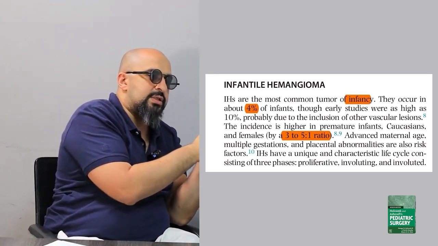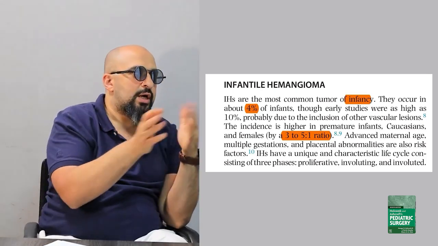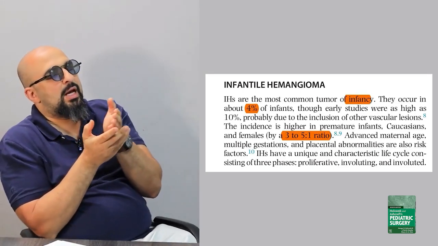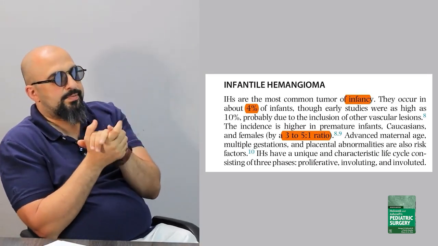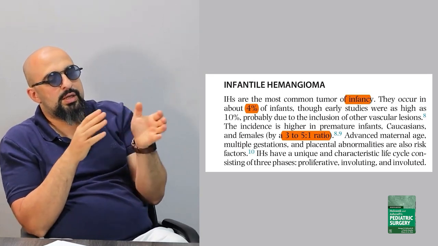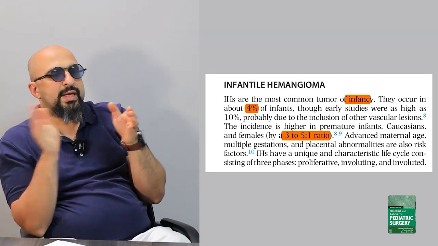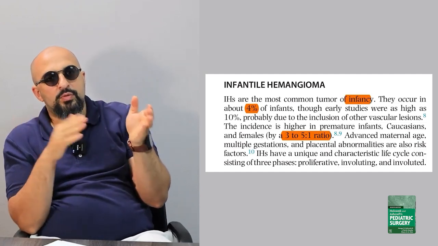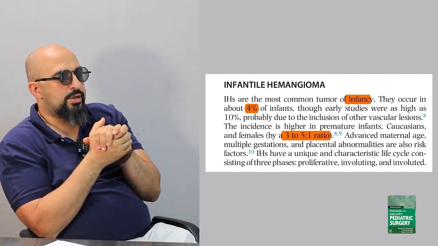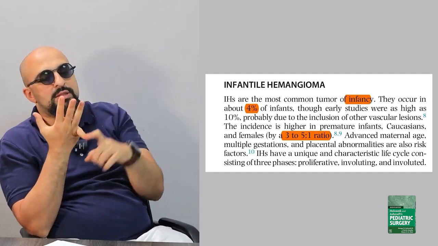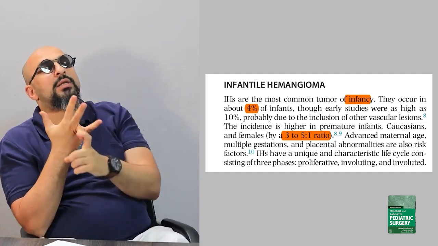And after that, we say that the incidence is higher in premature infants than in term or mature infants, in Caucasians more than other races, and by far in females more than males. According to the reference, it's 3 to 1 up to 5 to 1 female to male ratio. Risk factors for the infantile hemangioma include, number 1, advanced maternal age. Number 2, multiple gestation.